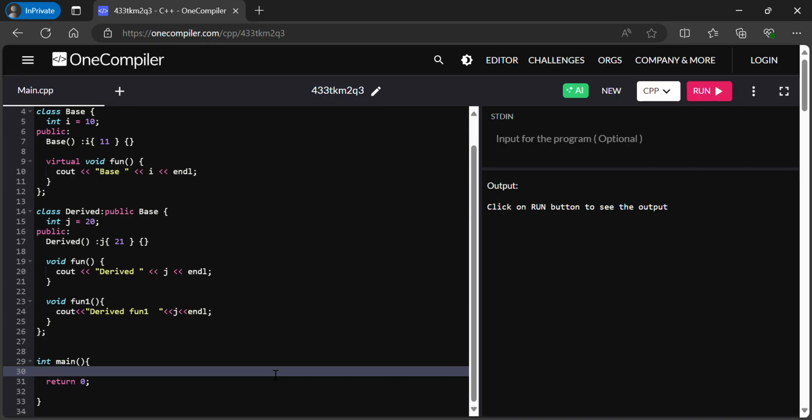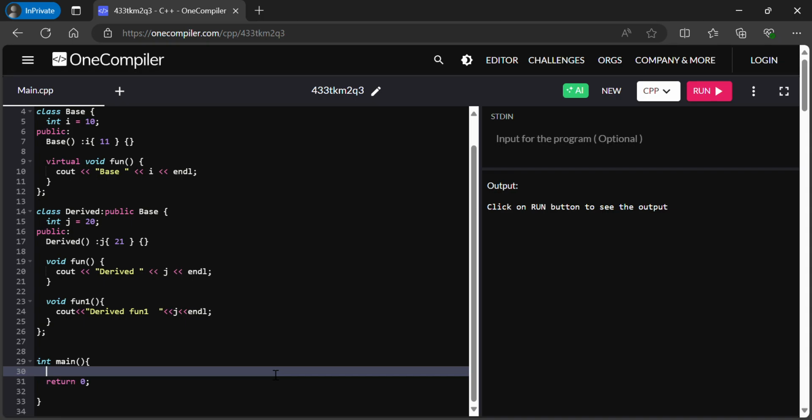So this dynamic cast can be used only in pointers or references, and that too in a polymorphic inheritance hierarchy. It can be used only in classes which have a virtual function.